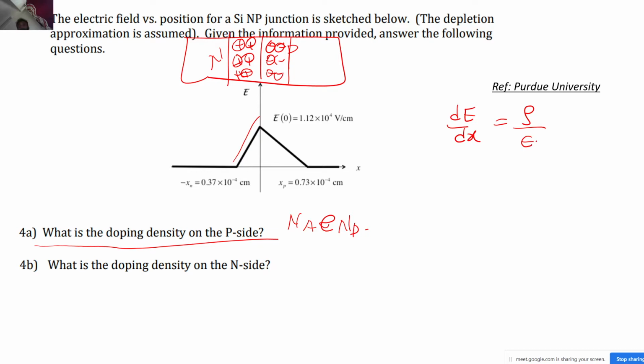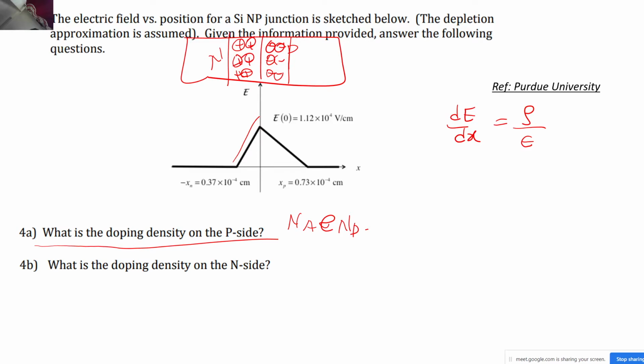Rho upon epsilon, correct. Now just tell me what I can do. Guys, any hints? I just want to check your approach. I don't want final answers. Even if you want to say something, that's okay.